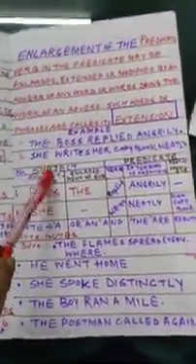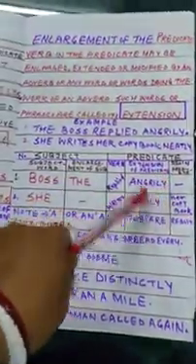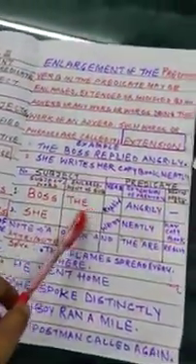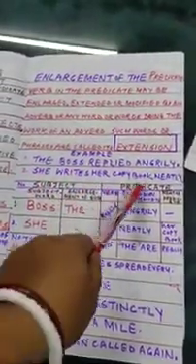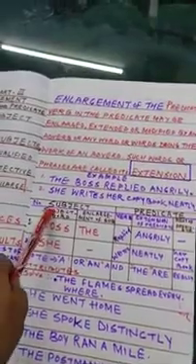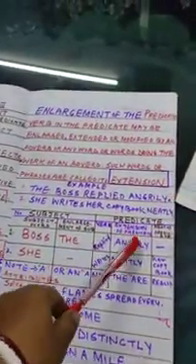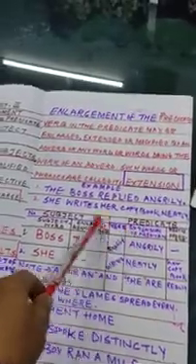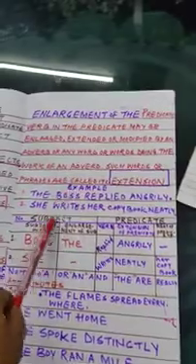Now see here: she writes her copybook neatly. Can you say which is the predicate in the sentence? She is the subject. Writes her copybook neatly is the predicate. Which is the verb here? The verb is writes.